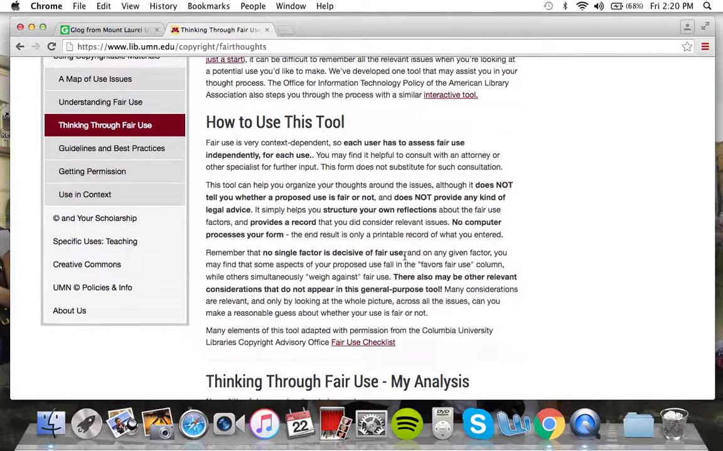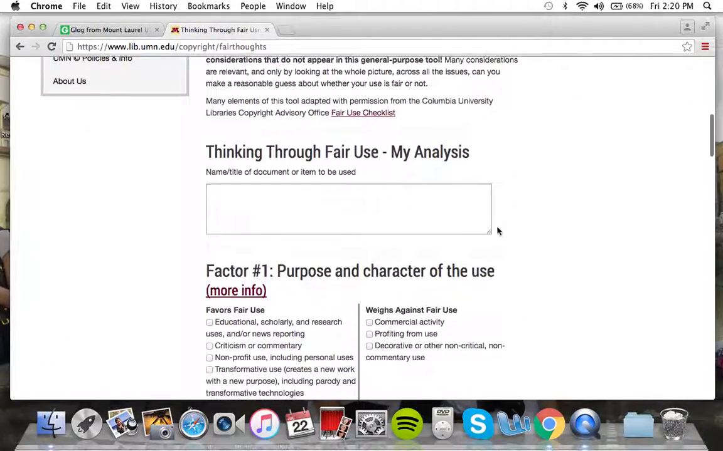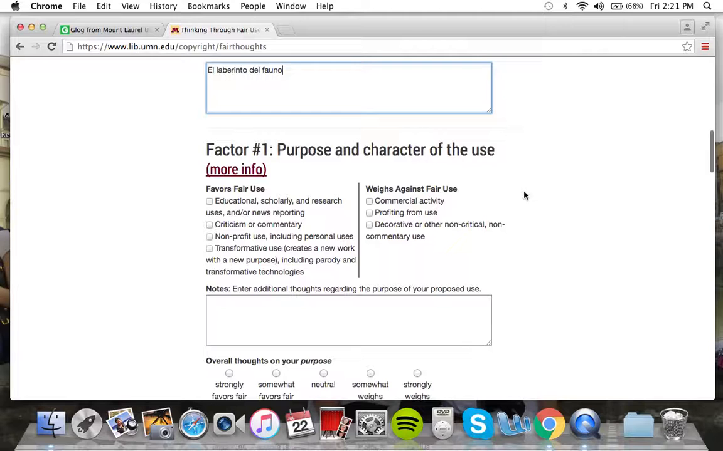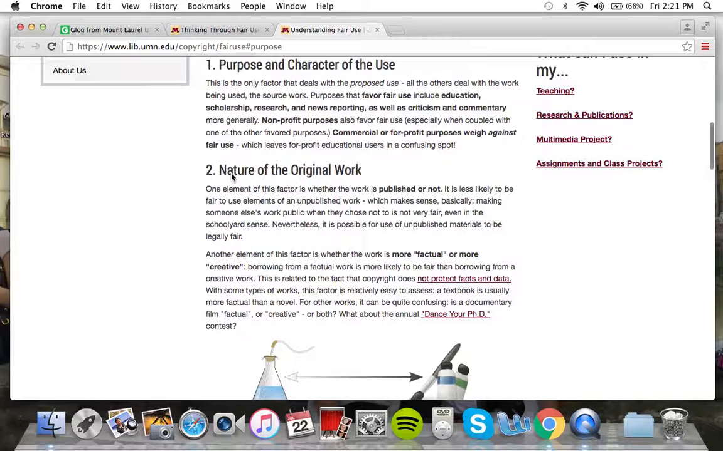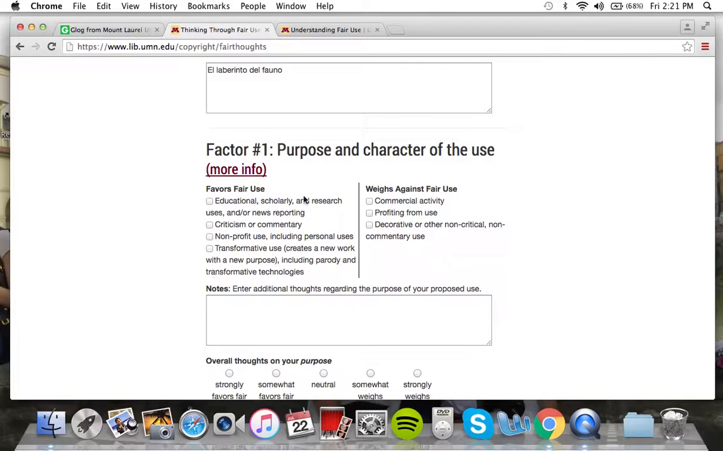So we're just going to jump right in and go through it, look at it. It's super simple to use. The first thing it wants you to do is to just give the name of the work. In this case, we have a movie. This could be a book, an article, anything like that. So then we go down to our first factor, which is purpose and character of the use, and you can see this more info button here. So if maybe you're confused about a certain step, you click this more info and it brings you to a bit of a description about each step of the fair use policies. So you just go down the checklist, and it's as simple as that.